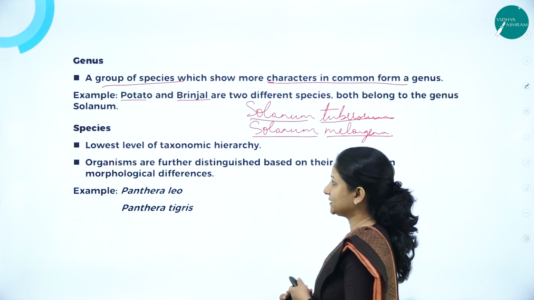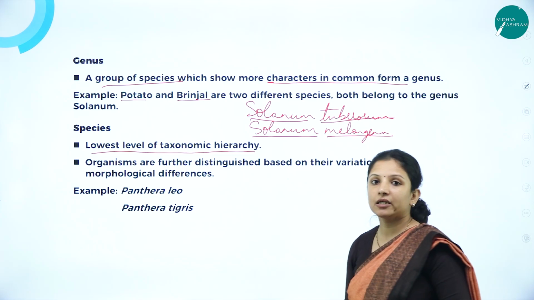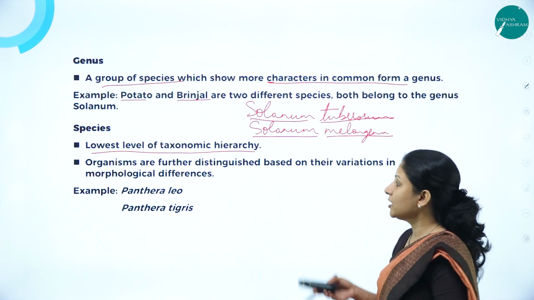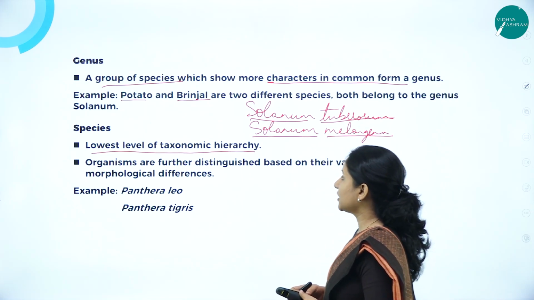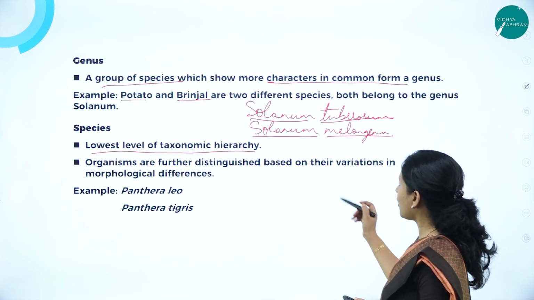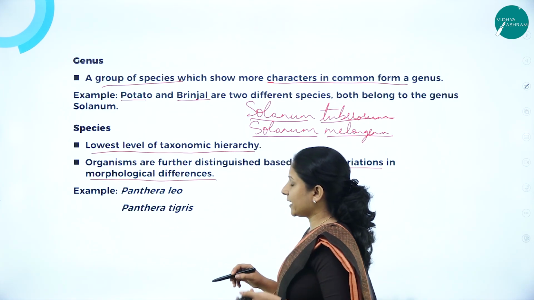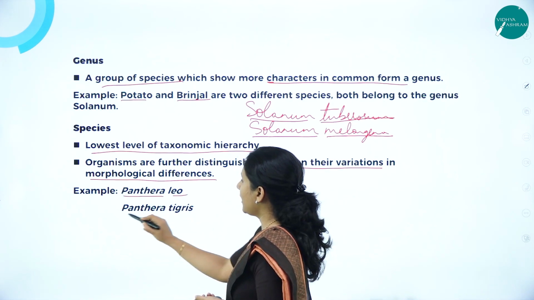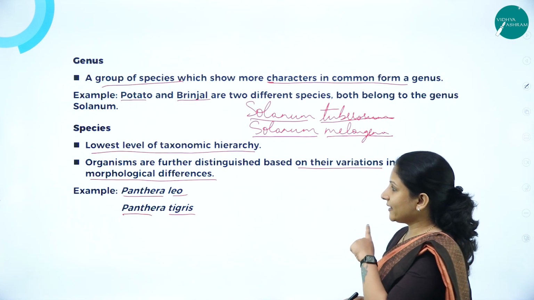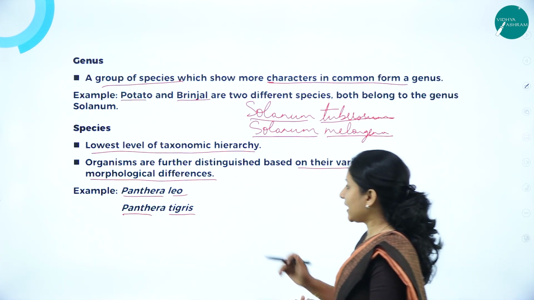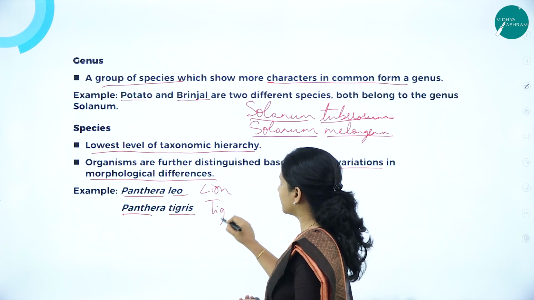Next, talking about species. Species is the lowest level of taxonomic hierarchy. Kingdom is the highest level of taxonomic hierarchy and species is the lowest level. Here, organisms are further distinguished based on their variations in morphological differences. They have given the example here, Panthera leo and Panthera tigris. They come under the genus Panthera, but their species changes. If it is a lion, we write it as Panthera leo. If it is a tiger, we write it as Panthera tigris.